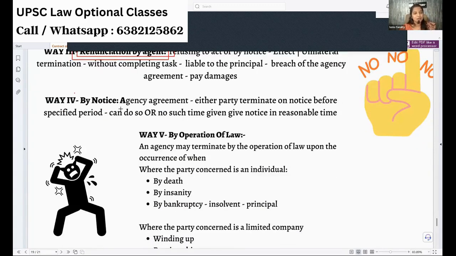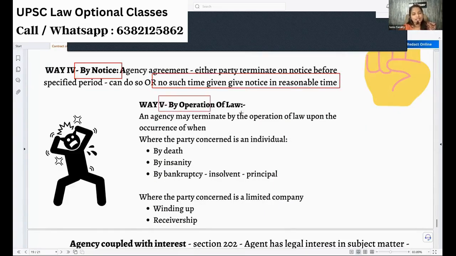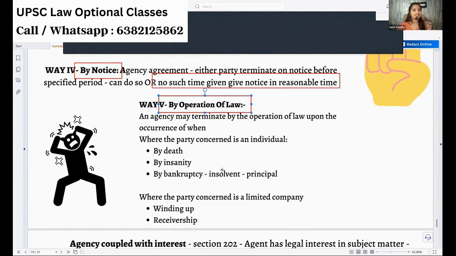Next, agency by notice. This is when you want to end. One way is you give a notice and reasonable time to end. That also can be done. Okay. Next, by the operation of law. The law itself, one second, the phone, it's fine. The law itself will terminate the agency.